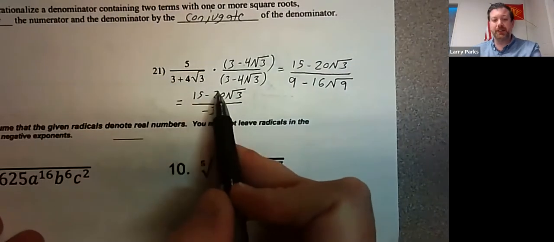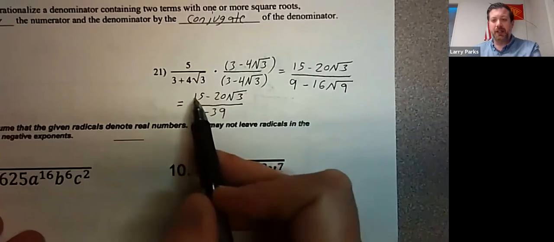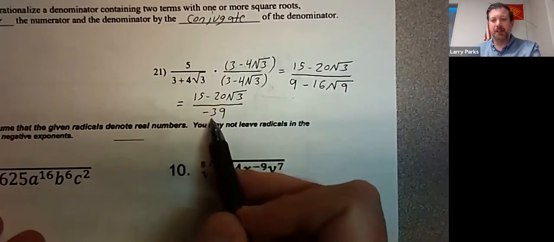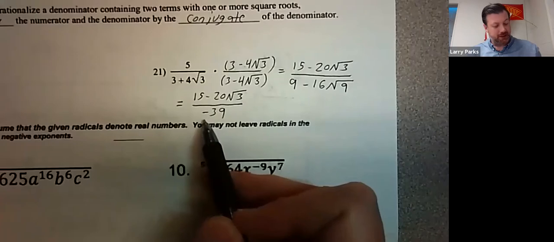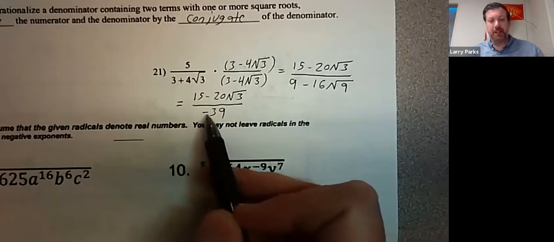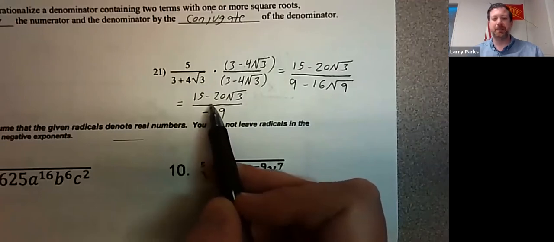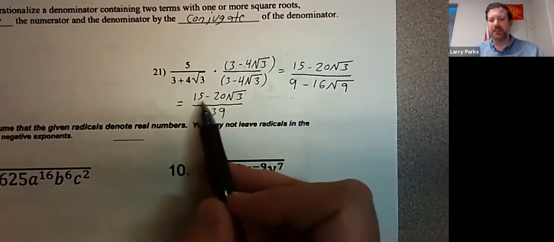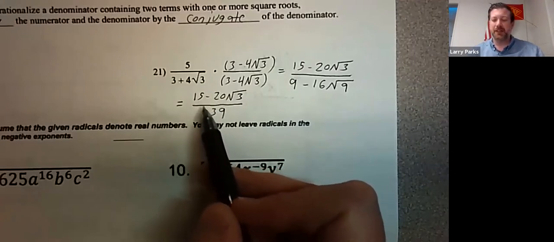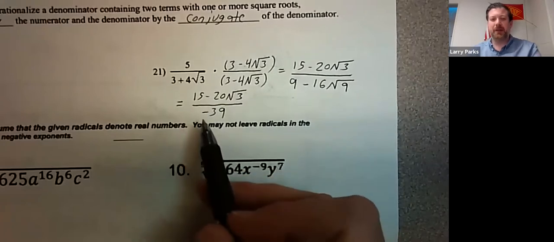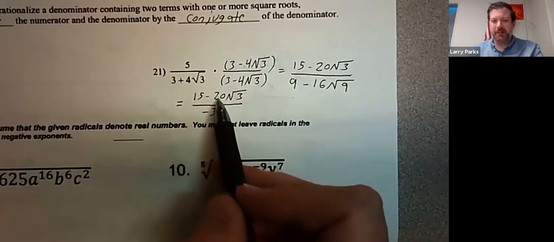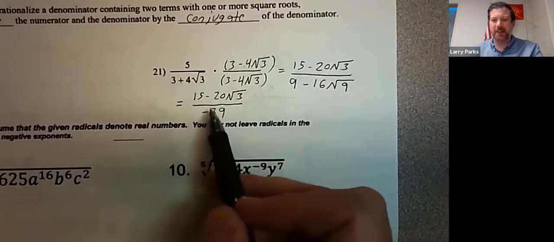You then look at these three numbers and you try to divide them all by the same number. 39. 3 goes into 39. 13 goes into 39, but 3 and 13 do not go into these two. Now we normally just take out a negative. And so what I mean by that is we'll divide them all by a negative to get this negative out of the denominator.